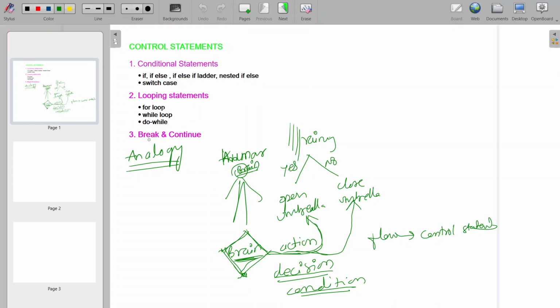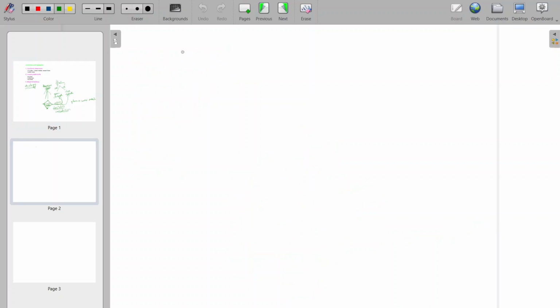Like if you have a car and you press the brake, what will happen? Then the car will stop. And the other one is continue. Continue is nothing but it will skip that particular flow and go to the next iteration, we can say. So now here we'll see all those things.